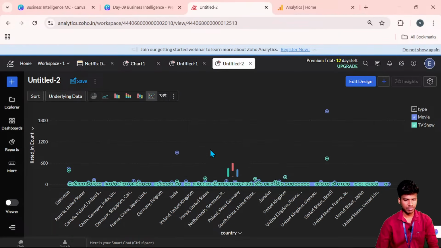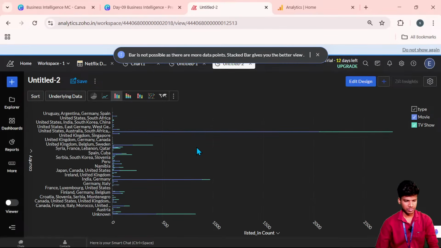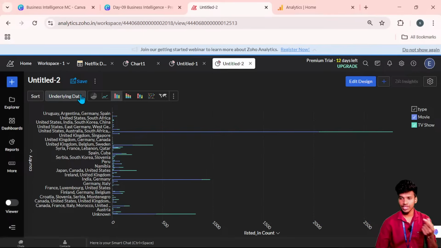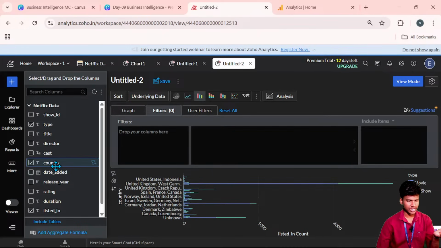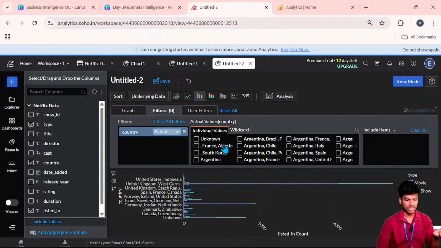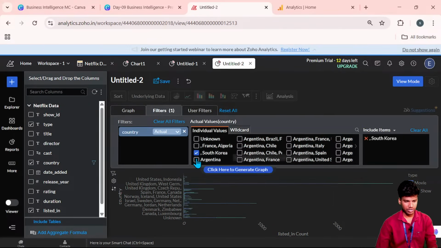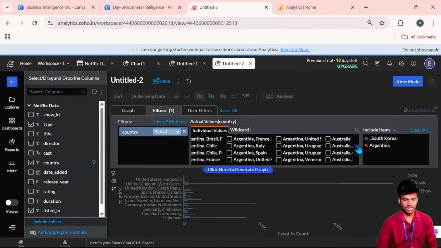We can try the horizontal bar, but that is the same thing. So another way is to filter the values. When we go into edit design, I'll go to the filters. So we can edit the countries, like filter the countries. If I click South Korea and Argentina, then only major countries we can select.